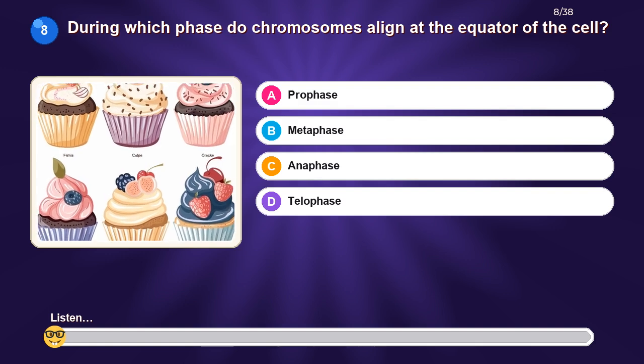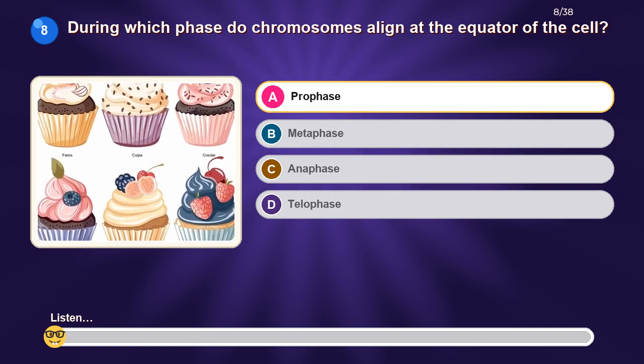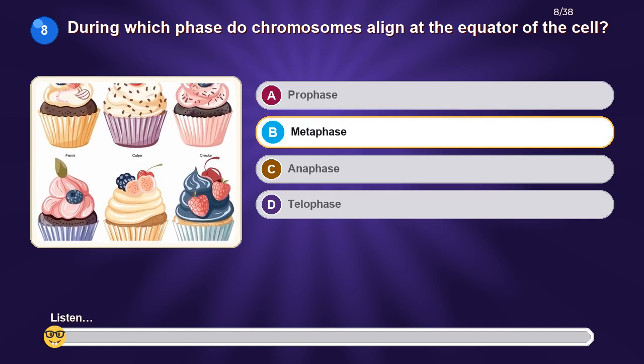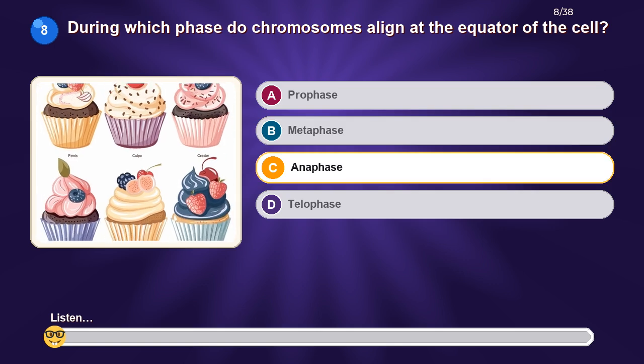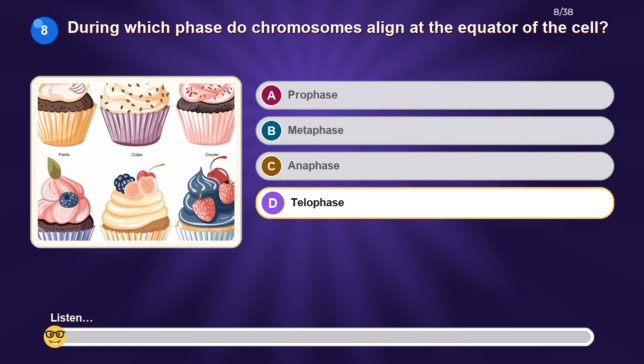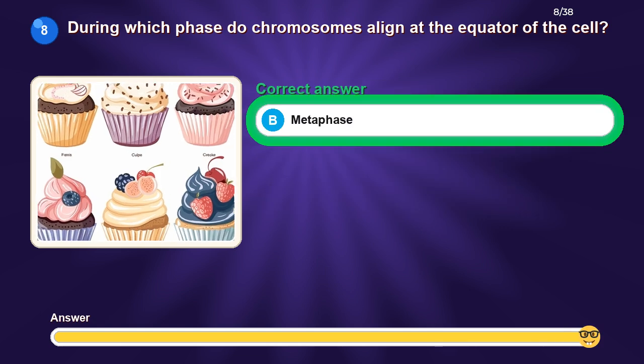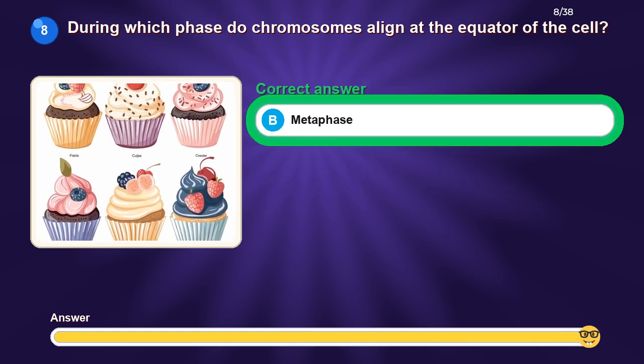During which phase do chromosomes align at the equator of the cell? Option A, prophase. Option B, metaphase. Option C, anaphase. Option D, telophase. The correct answer is metaphase.